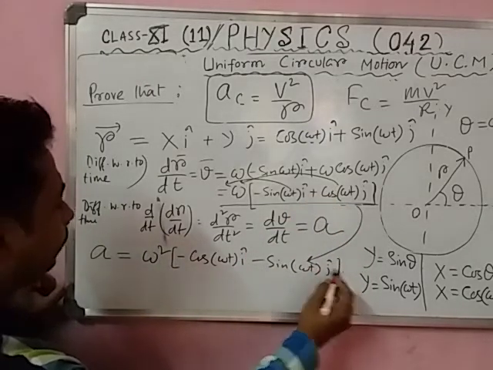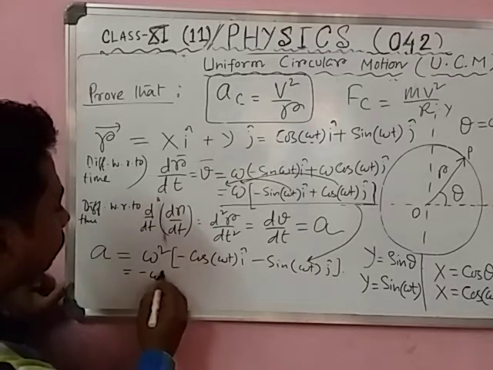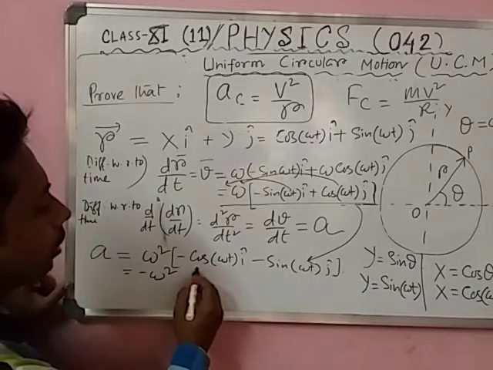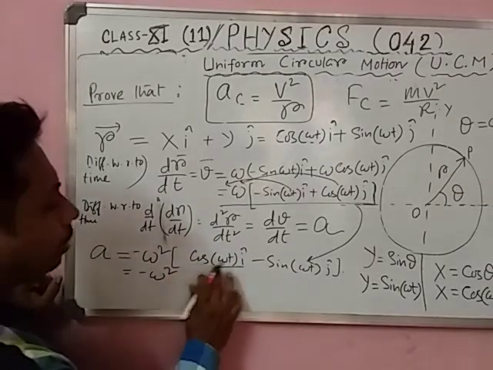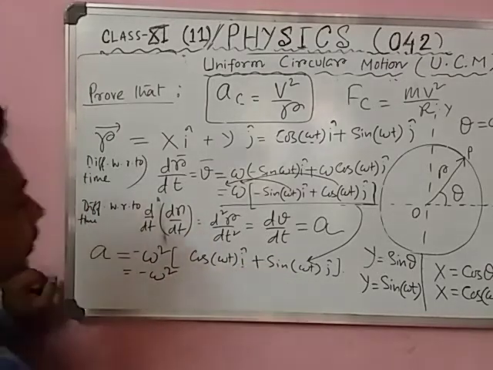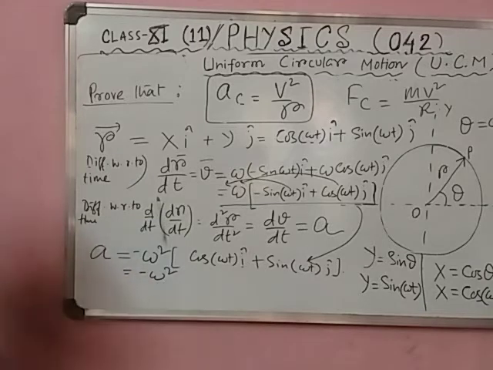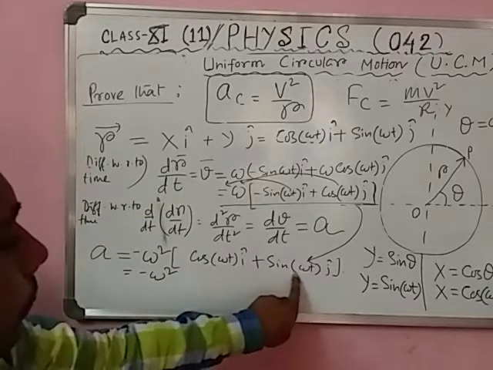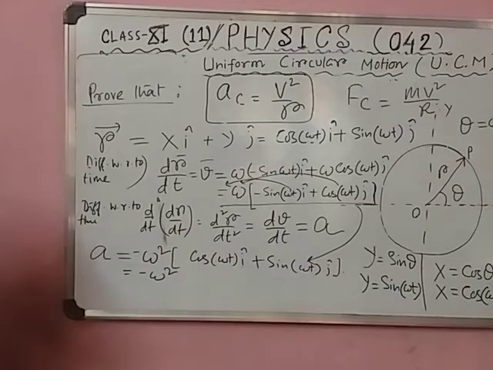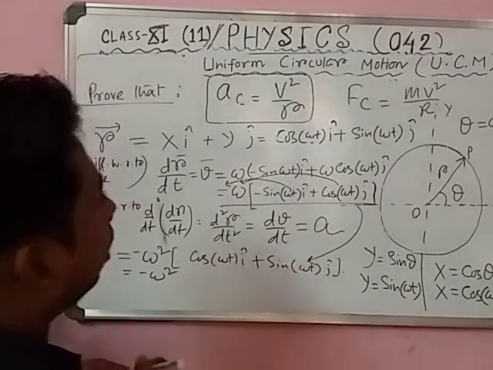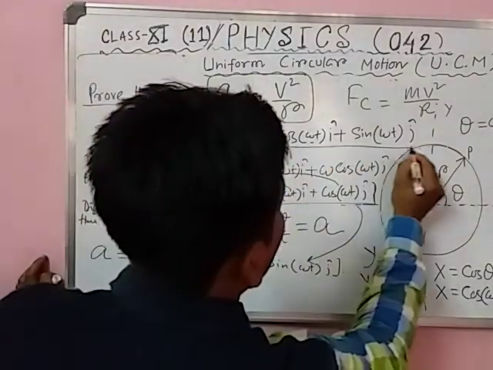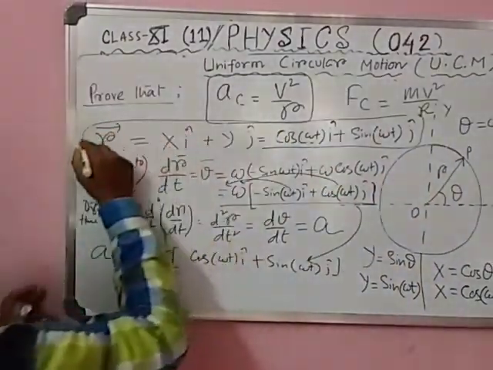into j. So minus omega square cos omega t i, take the minus outside, and this will be plus. So now you tell me, minus omega square, and this term cos omega t i plus sin omega t j, see students, this term is called r.